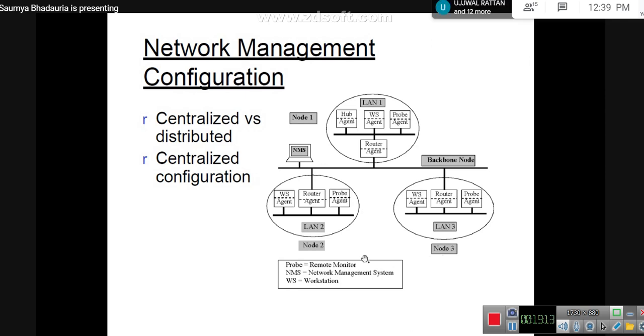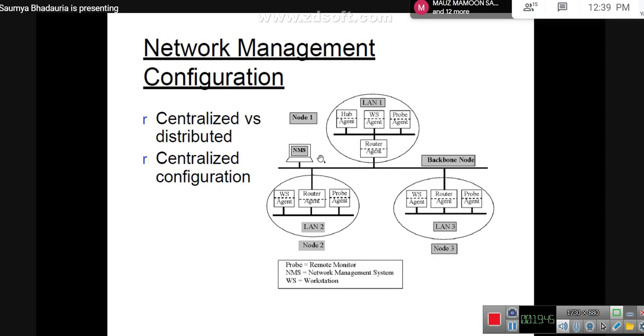Now, what is this architecture? Is this centralized or distributed? This is a centralized configuration. Why do we refer to it as a centralized configuration? Because you have a common network link. Within this particular network link, you have 3 nodes connected, and all of these 3 nodes are governed by only one network management system.